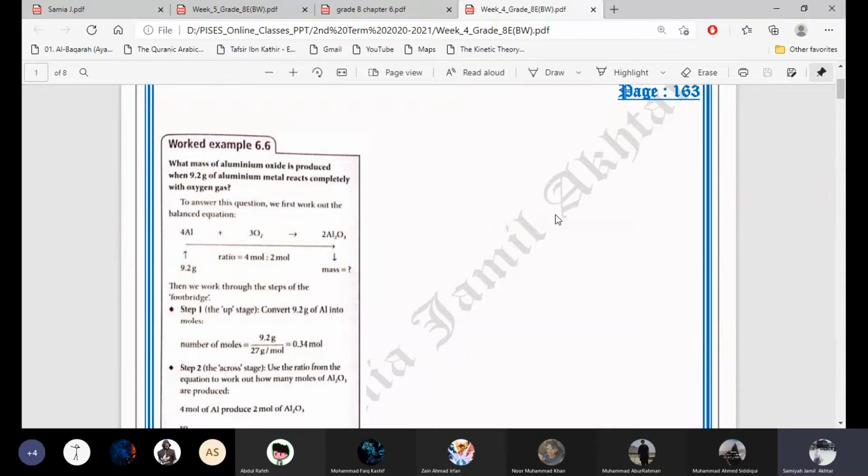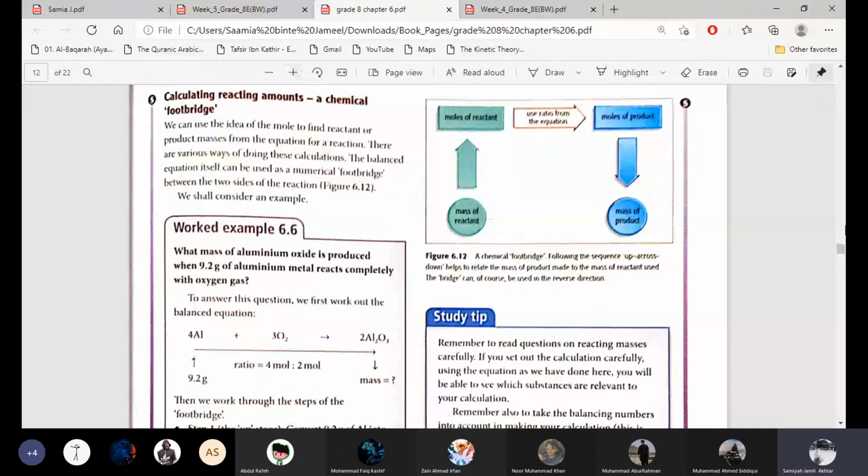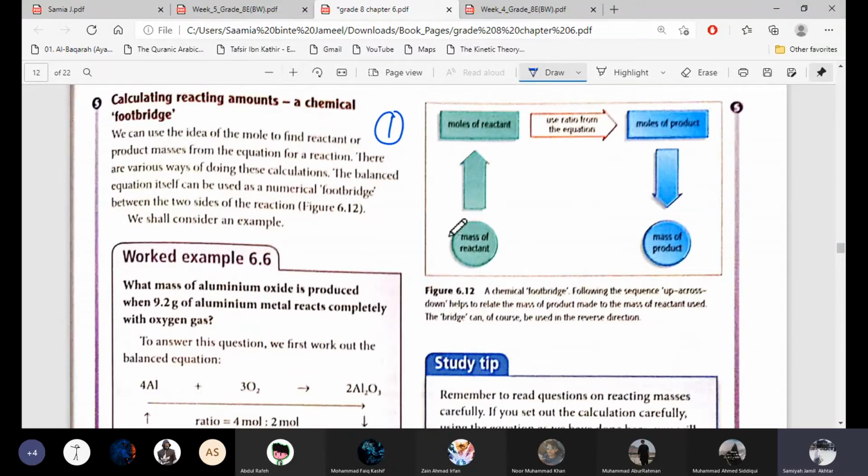Now, example 6.6, boys. For these types of examples, you have to understand these footbridges first. There are three footbridges in your course, in this book. This is the first one. First footbridge. Now, see this very carefully. This footbridge is used in these types of questions.